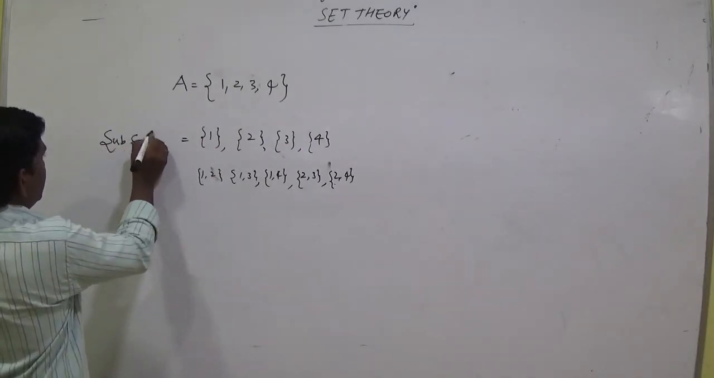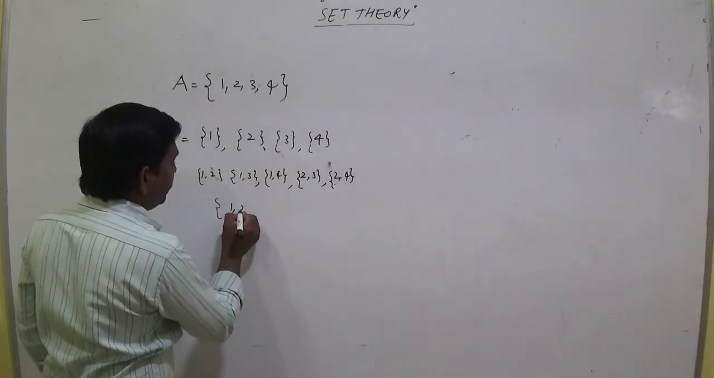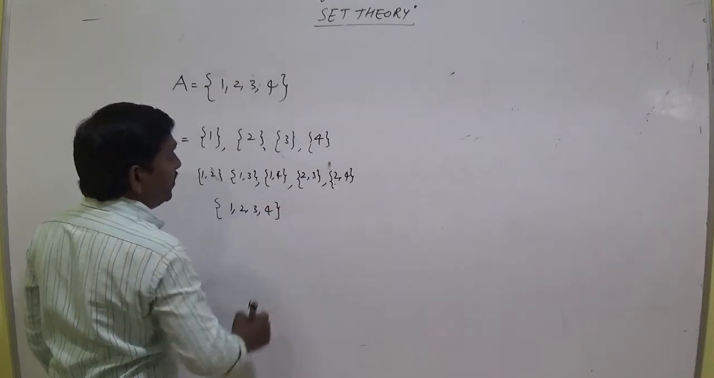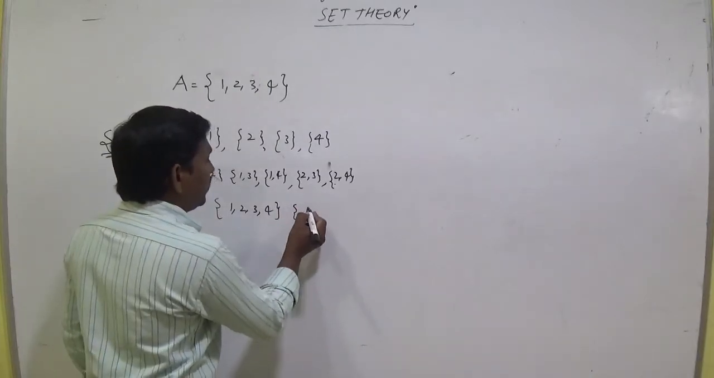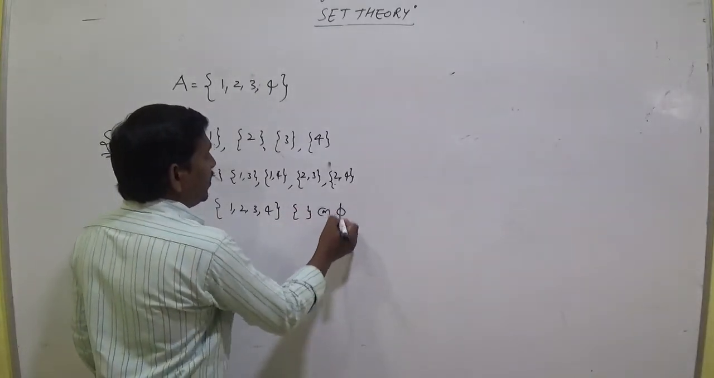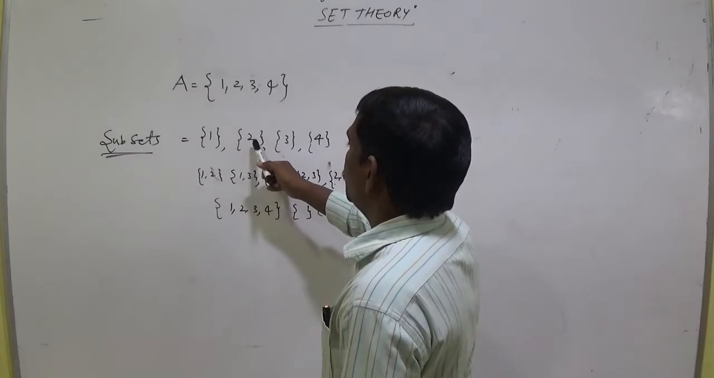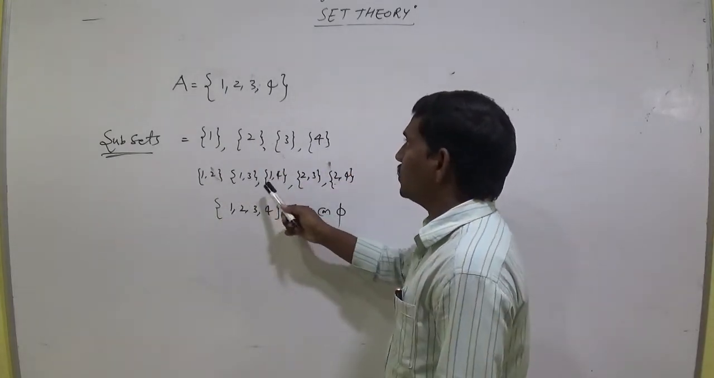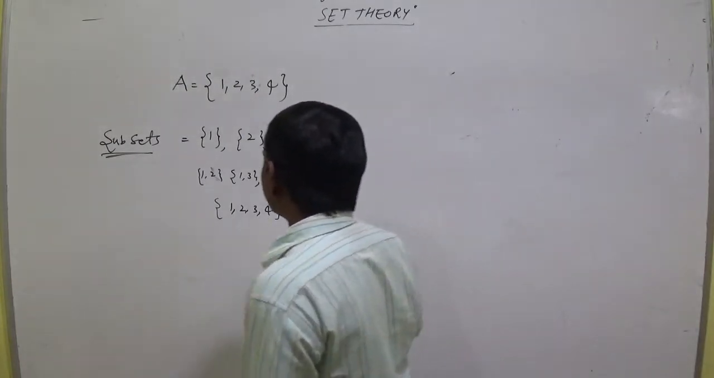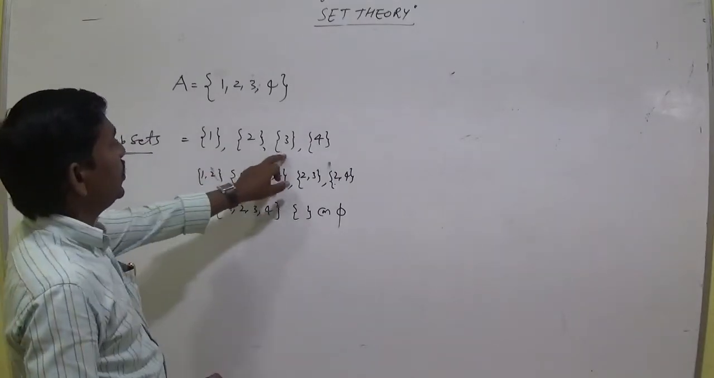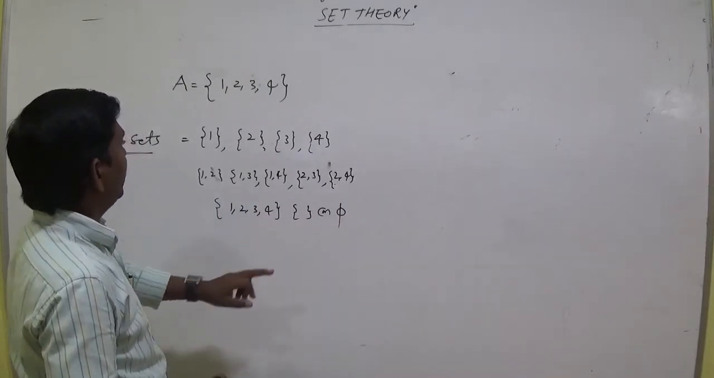And every set is a subset of itself, and the null set, or phi, is a subset of every set. So count how many subsets there are: 1, 2, 3, 4, 5, 6, 7, 8, 9, 10, 11.